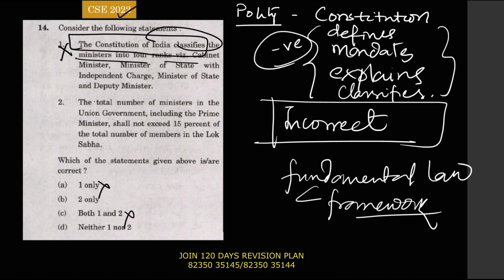And you will get the answer. The total number of ministers in the union government, including the prime minister, shall not exceed 15% of the total number of members of the Lok Sabha. This is correct. So the answer is B only. This statement has been used in the previous PYQs also.